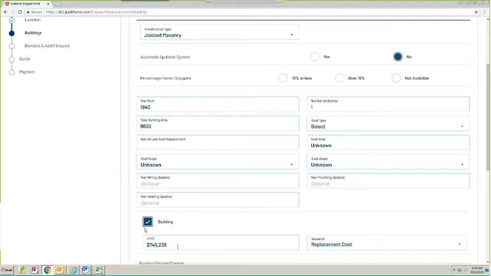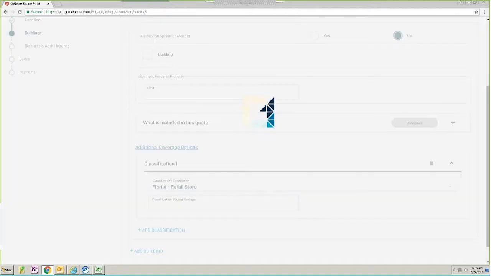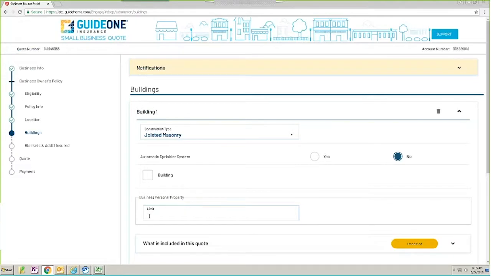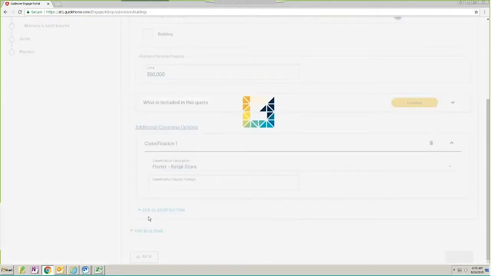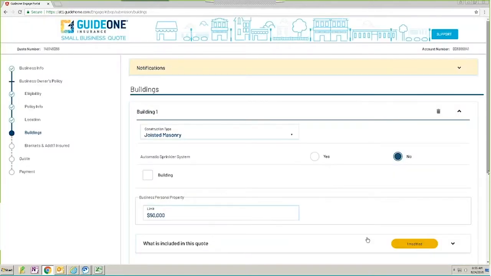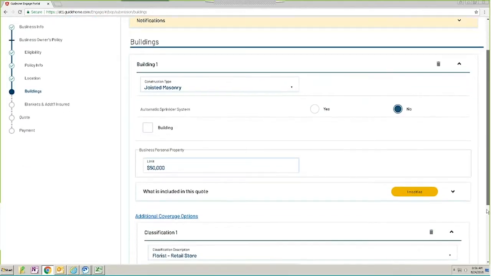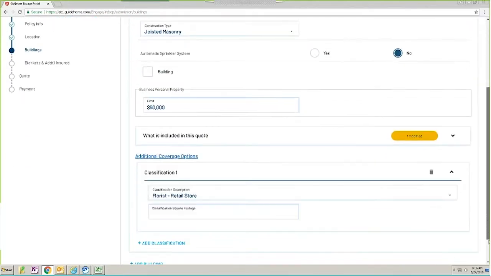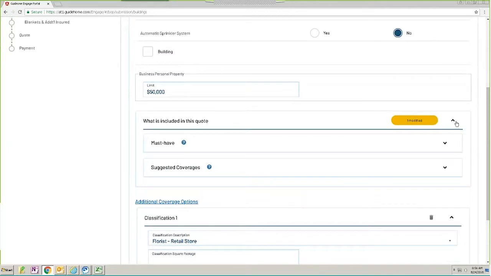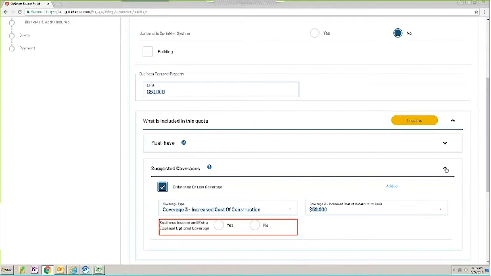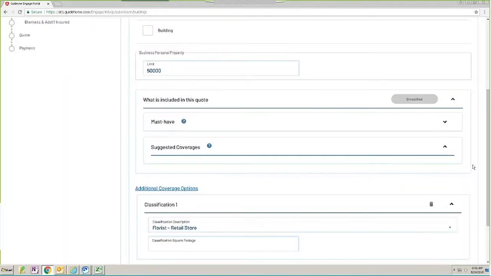But we're going to say we don't need building coverage, so we're going to take that off. And you're going to see business personal property coverage. Every business owner's policy is required to have at least 5,000 business personal property coverage. You do not have to have a building on the policy, but you do have to have 5,000 in contents coverage. You see the section of what's included in this quote. It looks just like it did on the prior pages, but these are building level coverages. We don't have anything else that we need to add. We don't have anything that we want to change.